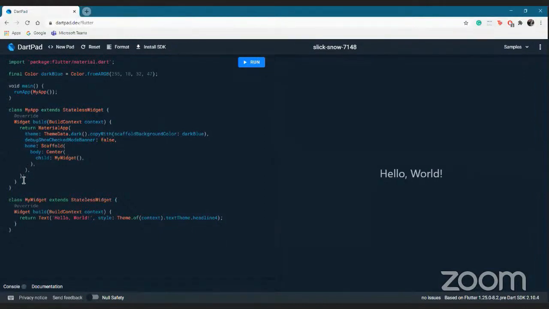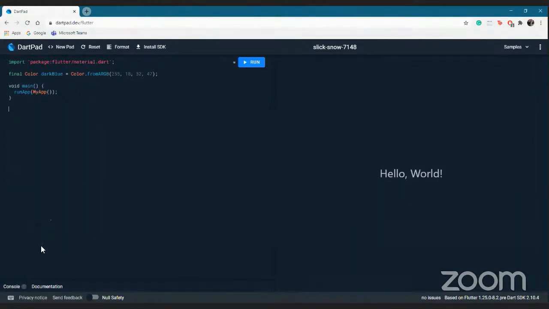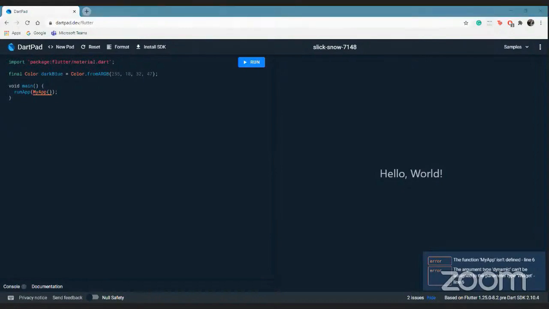Initially, what we want to do is the My App. I'll just delete everything. It will pop up some errors because now My App is not declared. I'll tell you how we are going to declare My App, because that will be a stateless widget.